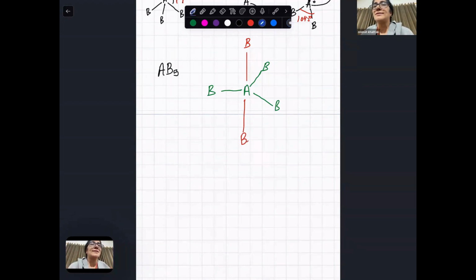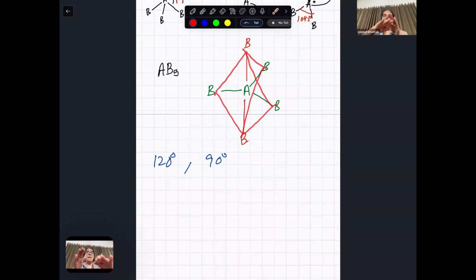So the angles are 120 and 90 degrees. If I join them, it looks like a pyramid up and down.